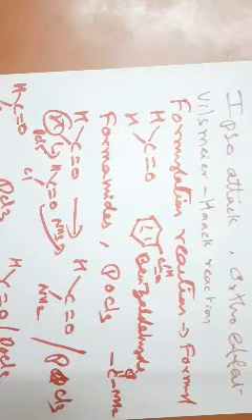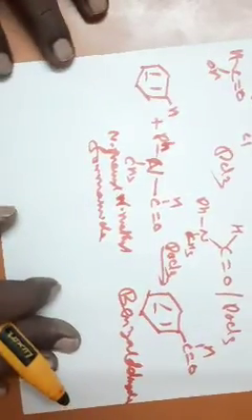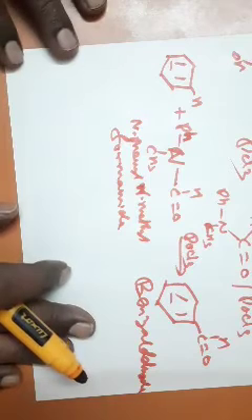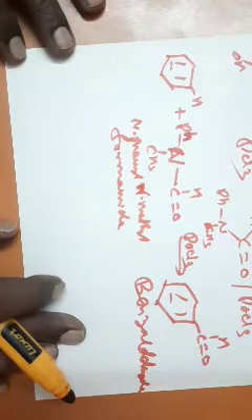Remember the spelling: Vilsmeier-Haack reaction. So this is an important reaction, a formylation reaction. In this reaction, let us see how the electrophile, or the attacking species, can be generated.